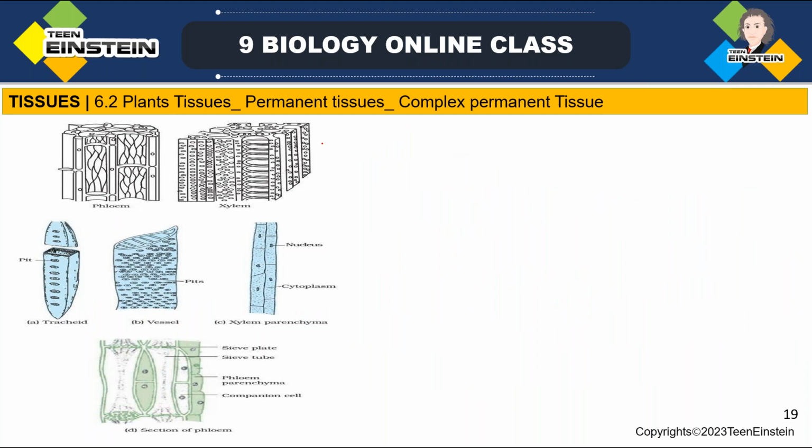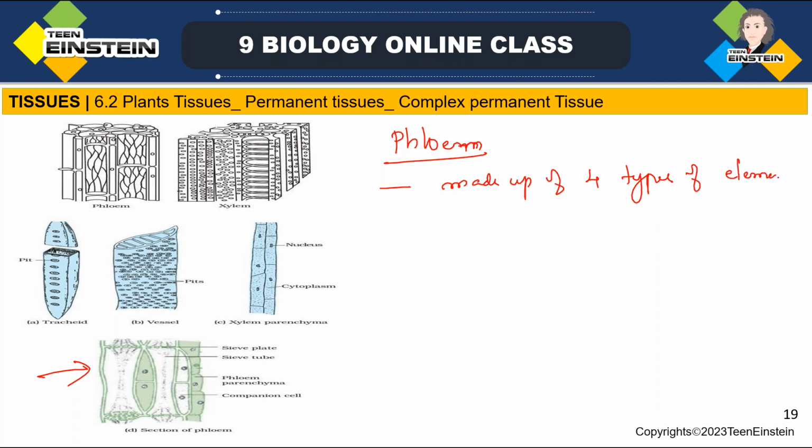Next comes the phloem. So xylem we have learned. Next is phloem. Phloem is made up of 4 types of elements. Which are the 4 types?